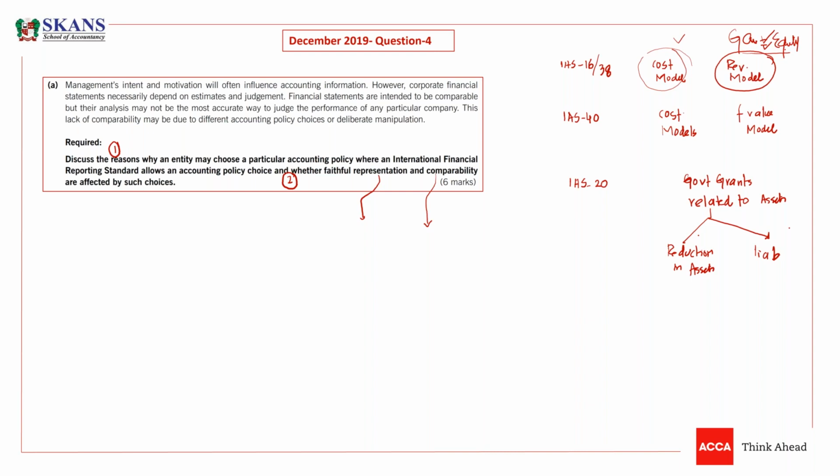So obviously the company will feel at times that although the revaluation model is a better model, or the cost model is a better model, we can't follow the revaluation model because it will impact our ratios and the performance of our company, and the management will look bad. So they will not follow it. So yes, faithful representation can be compromised by these choices. Then why are we giving these choices in different standards?